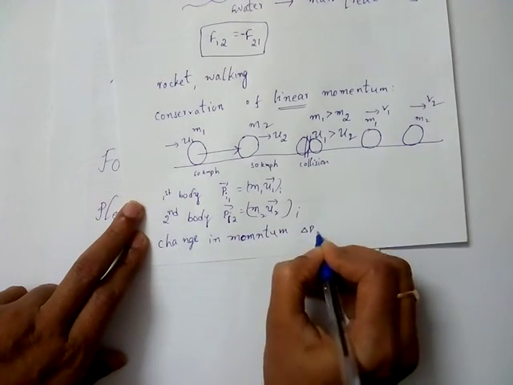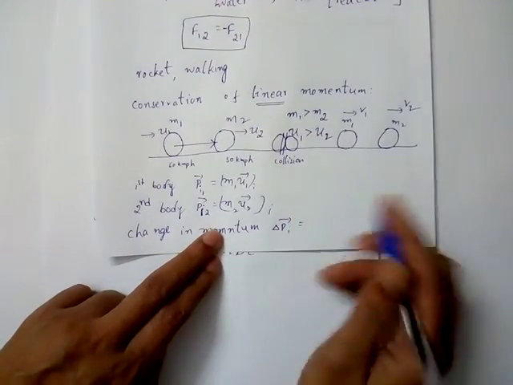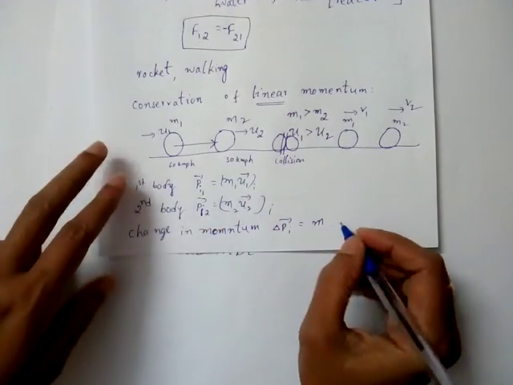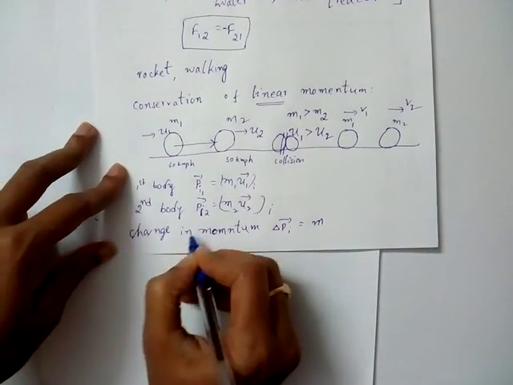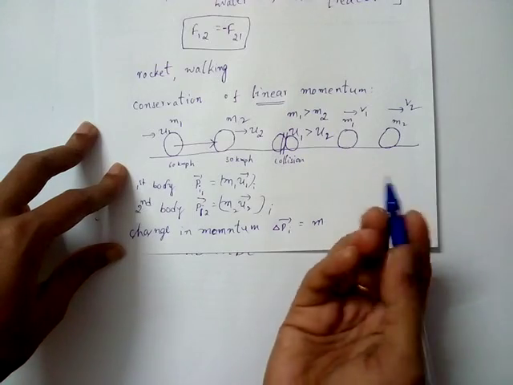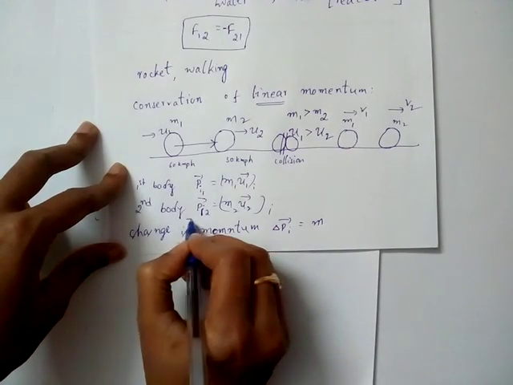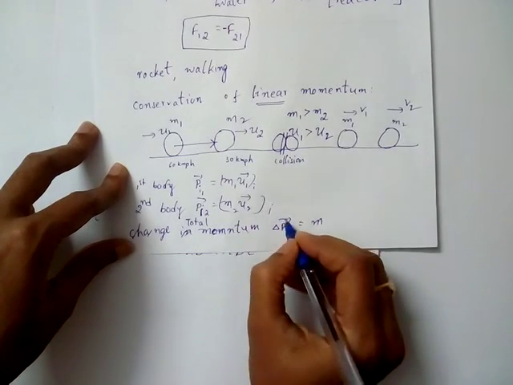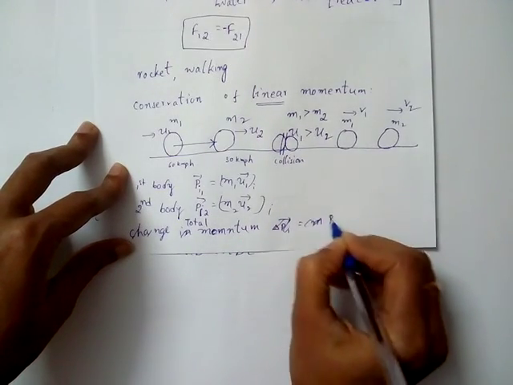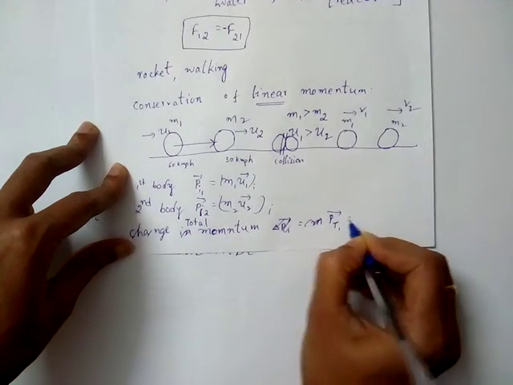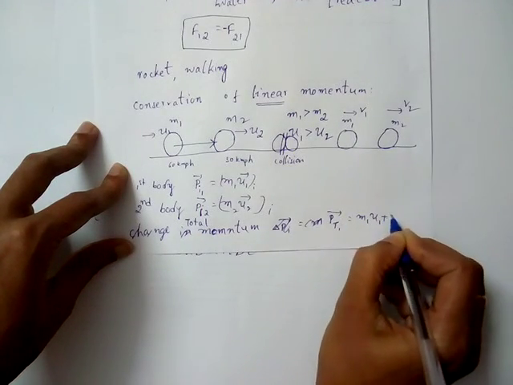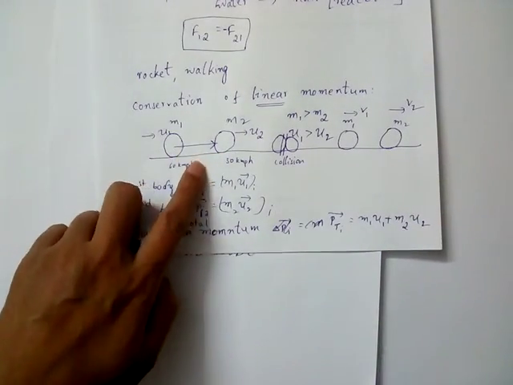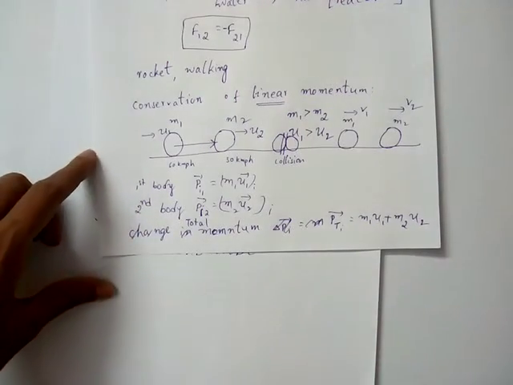So delta P bar is equal to... otherwise, total momentum we will write first. After that, change in momentum after collision we will write. So I am writing total momentum before collision. So total momentum P_ti is equal to m1 u1 plus m2 u2. Understood this? Total momentum of this system, just add, you will get total momentum.